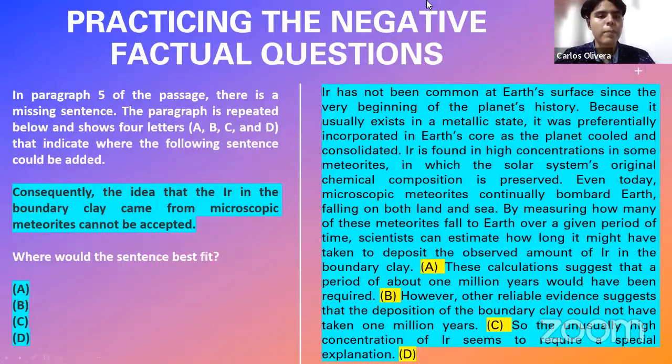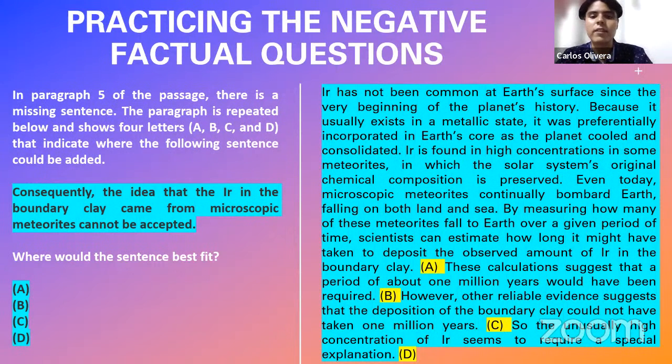Now, let us see the question. It says, in paragraph 5 of the passage, there is a missing sentence. The paragraph is repeated below and shows 4 letters, A, B, C, and D, that indicate where the following sentence could be added. And here we have the sentence. Consequently, the idea that the air in the boundary clay came from microscopic meteorites cannot be accepted. As you can see, dear students, that will be the extra sentence they want you to include. And here you have the passage.